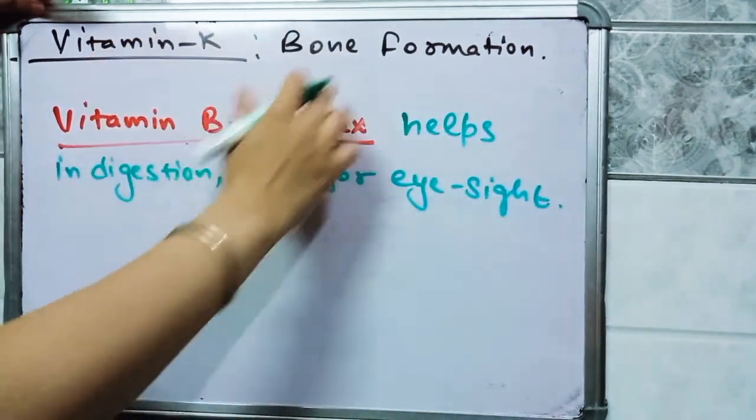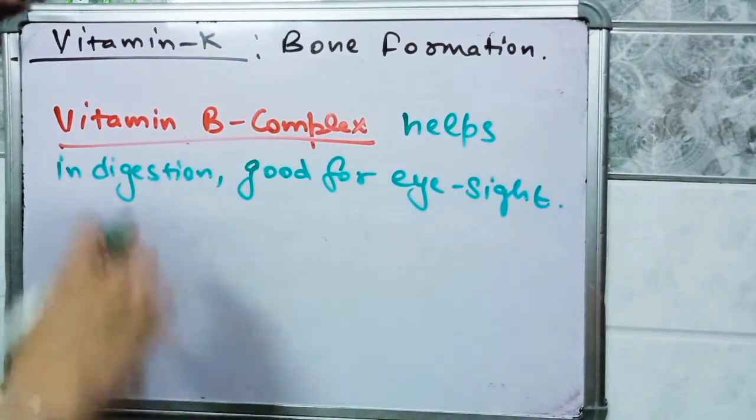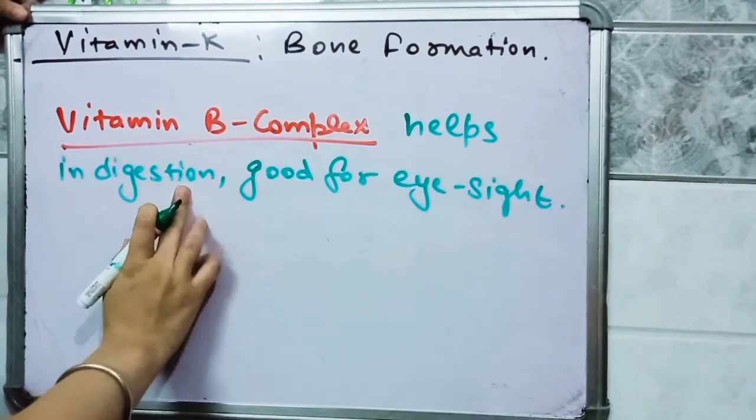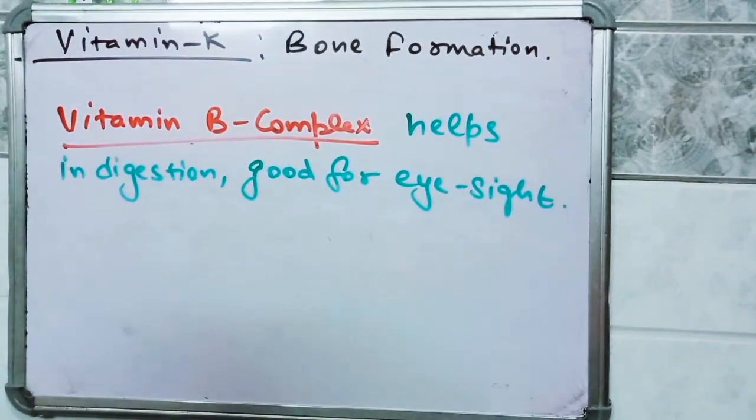Okay, vitamin K helps in bone formation, and vitamin B complex helps in digestion, and it is also good for eyesight. Now we are going to discuss what are the sources of these vitamins.